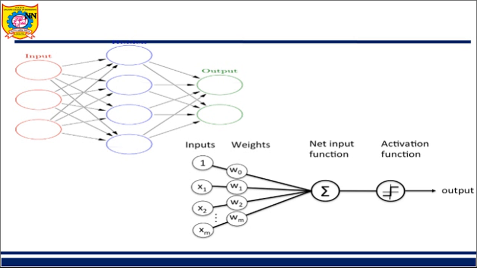Compulsorily, three layers are there, as you can see in the figure. This is the diagram for a neural network. This is the very first layer, the input layer. This is the second layer, the hidden layer, and the third layer is the output layer. There will be only one input and one output layer, but multiple hidden layers can be there. In this diagram, there is only one hidden layer. Deep learning maps input to output using these neural networks.